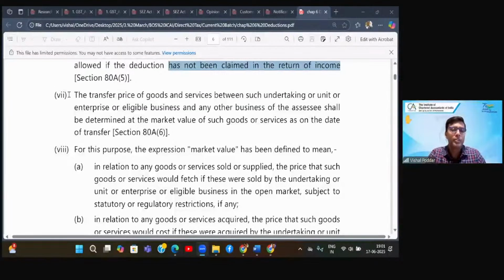Now comes a very interesting point, which is in point number 7 or subsection 6. It says that there is a possibility you have two businesses. One, which is eligible under this section 10AA or heading C, which covers different businesses only. Two, the other business is not in the list of heading C. Let me give you an example.